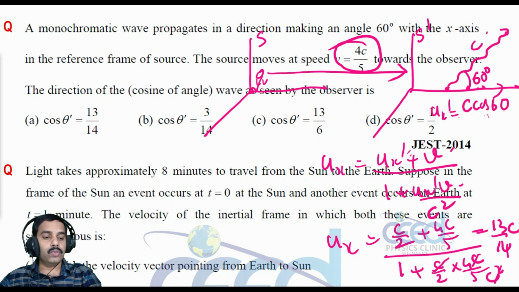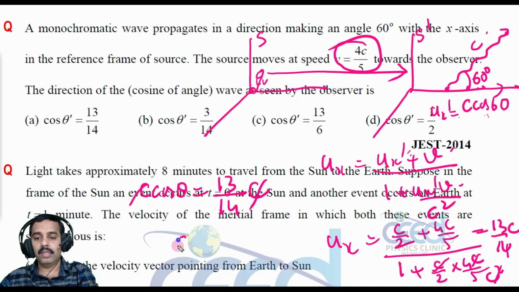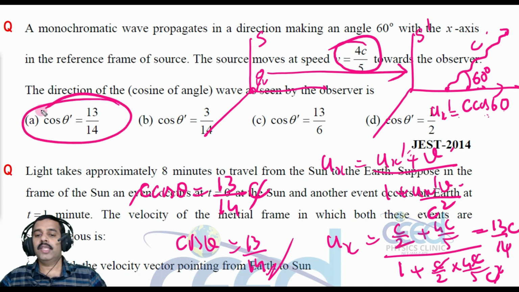So ux, the x component of this velocity, c cos theta, is equal to 13 by 14 c. The c cancels, so cos theta is equal to 13 by 14. So option A is correct.